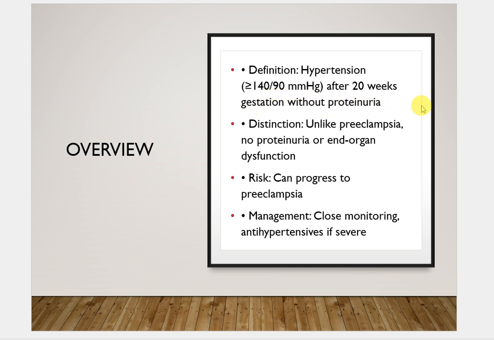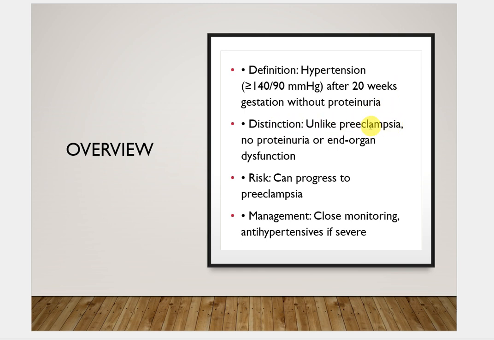So they are specifying it more and more. Proteinuria means that proteins are released in the urine. Normally they are not excreted in the urine, so if they are, it means that there is end organ damage. So without proteinuria; if there is proteinuria, it means that there is kidney damage, and the condition is preeclampsia. So hypertension is defined as more than 140/90 millimeters of mercury, after the 20th week of gestation.